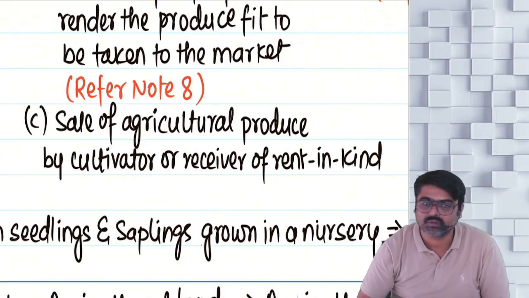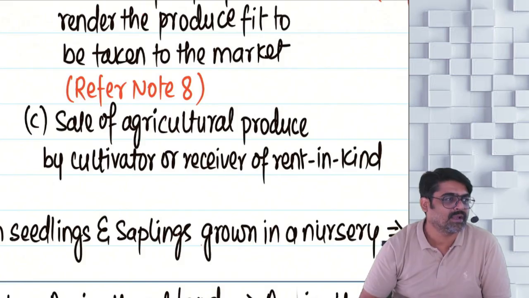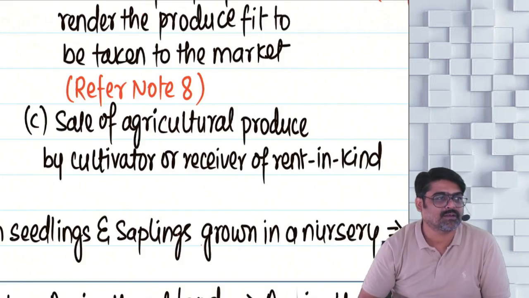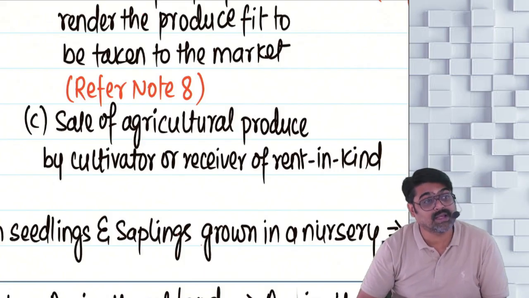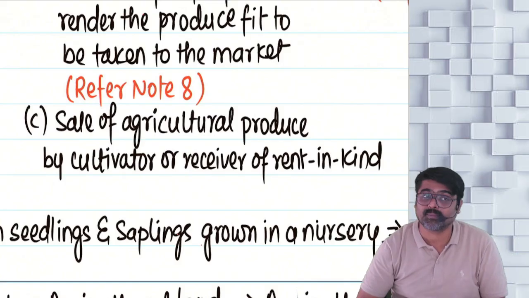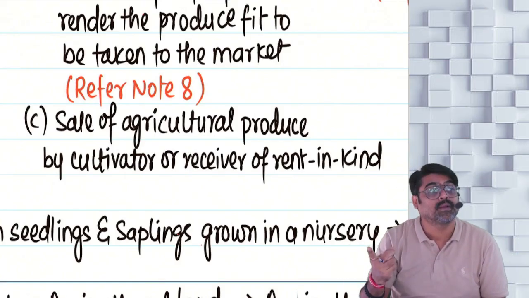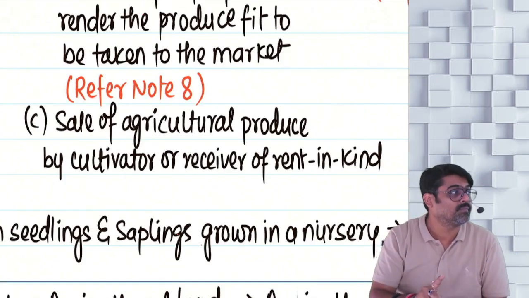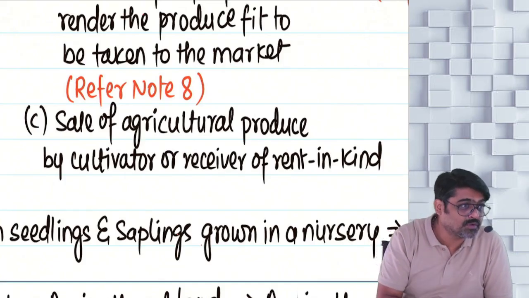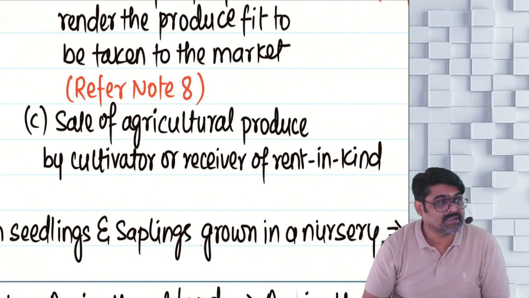Agricultural produce only, no? But are they selling as a cultivator or receiver of rent in kind? No. So even if they are earning income by sale of agricultural produce, they are not selling in the capacity of a cultivator or receiver of rent in kind. So for them, the income from sale of agricultural produce will not be agricultural income. It will be their taxable business income.